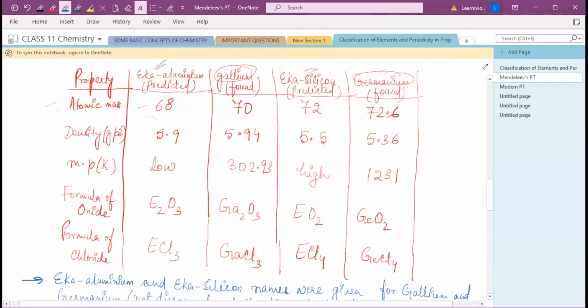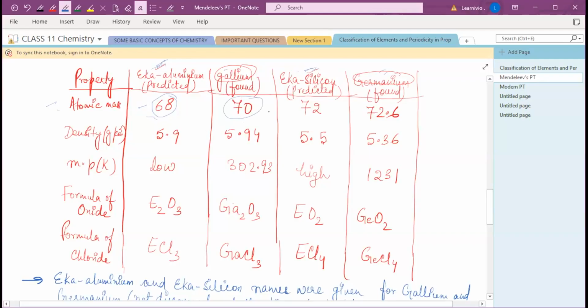Okay, उन्होंने बस predict किया था. But further, when this was proved experimentally, when gallium and germanium were discovered, they found that the prediction was correct, right? The prediction was correct because the properties predicted by Mendeleev were found to be very much similar to the actual properties, right?